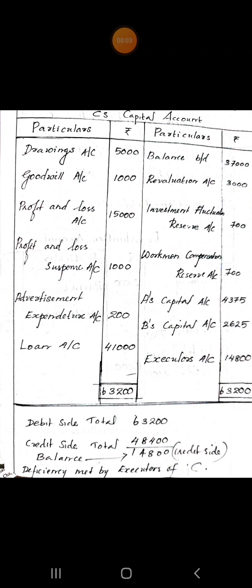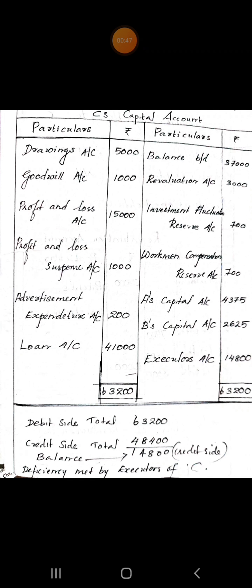Next, deceased partner's capital account or C's capital account. Credit side, balance brought down 37,000, that is his capital. Then revaluation, share in revaluation profit 3,000. Then share in investment fluctuation reserve 700. Share in workmen compensation reserve rupees 700. Next, compensation payable by continuing partners. Continuing partners are A and B. Compensation payable by A 4,375, B 2,625. Debit side drawings 5,000.